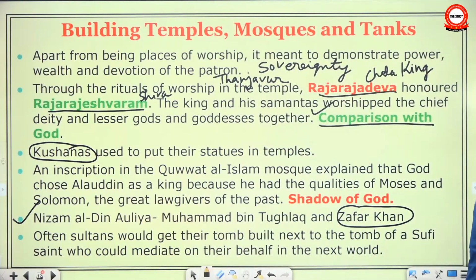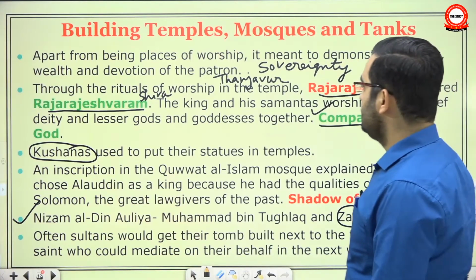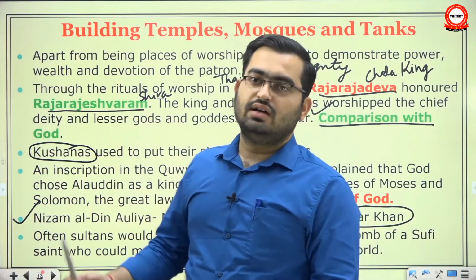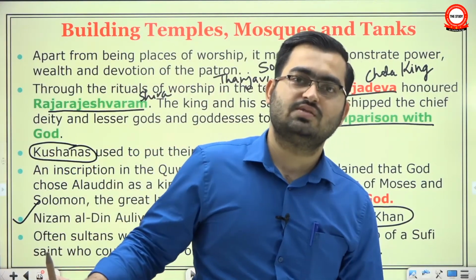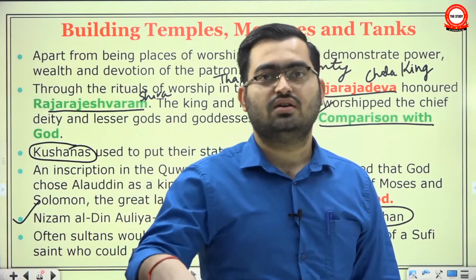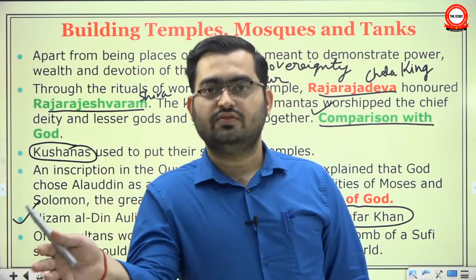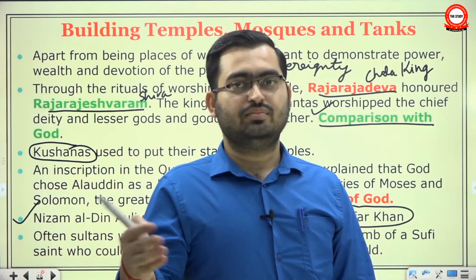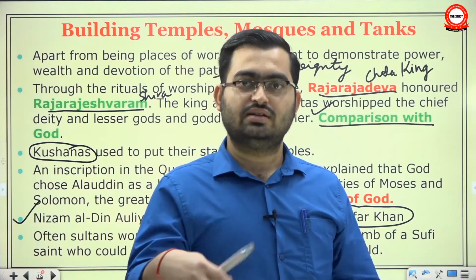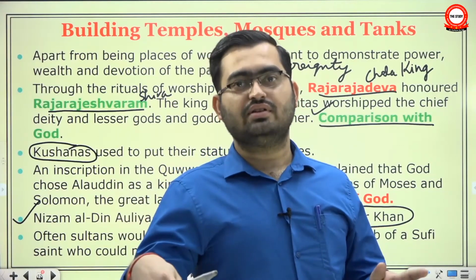Often sultans would get their tomb built next to the tomb of a Sufi saint who could mediate on their behalf in the next world. Just as they wanted to build elaborate tombs for themselves so that they can rest in the next life, often sultans built their tombs next to Sufi saints. They thought, okay, if I lie next to this particular saint, then he may mediate on my behalf with God, that this person should be allowed in heaven, such stuff.